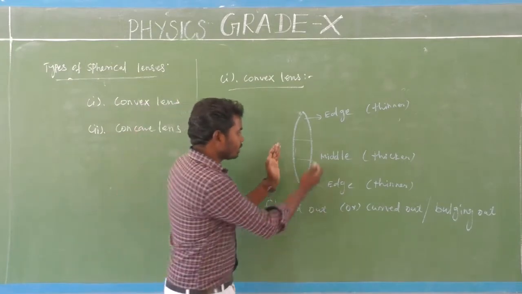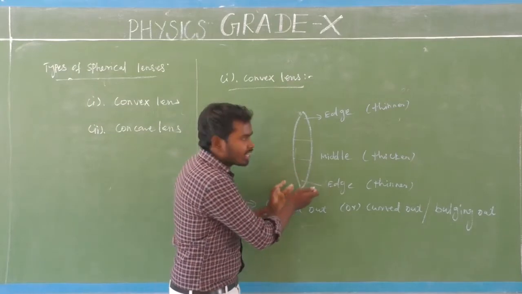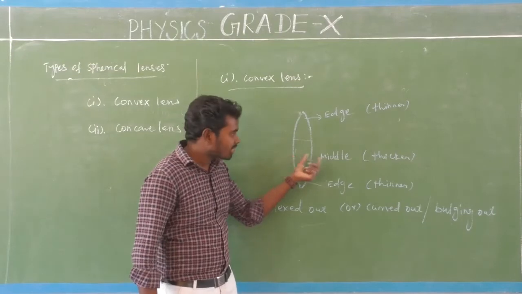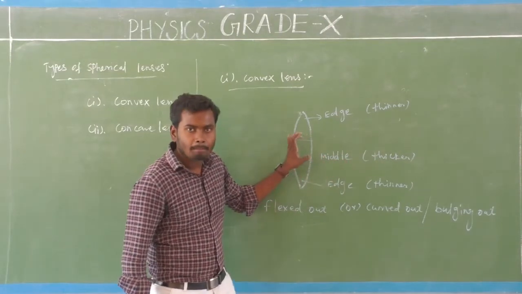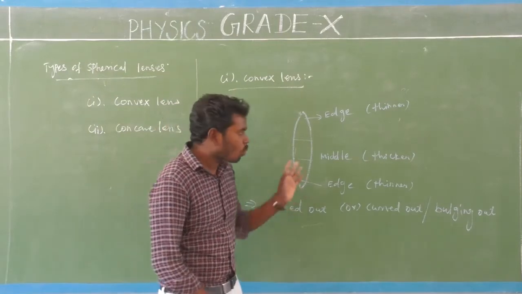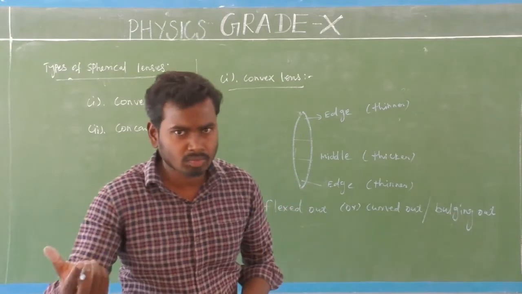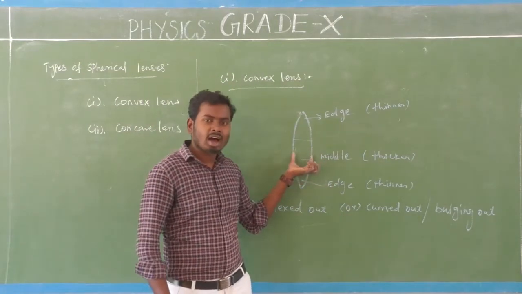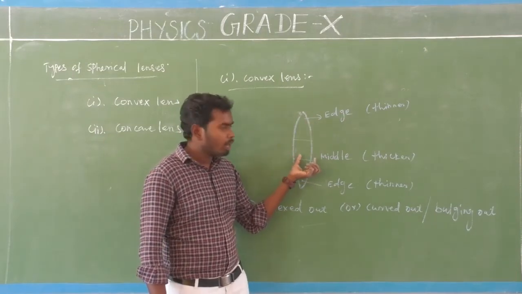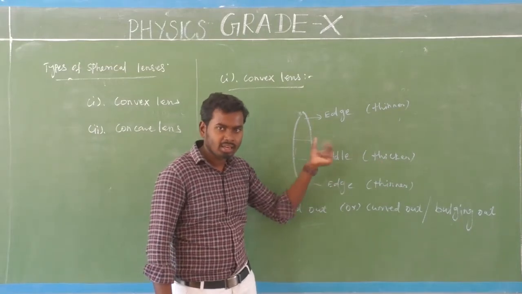Look at here. This is the middle part, and the middle part is much thicker than both edges. So this convex lens is thicker at the middle but thinner at the edges. What are thicker and thinner? Thicker means the thickness is high. Thinner means the thickness is less. So the middle part is thicker compared to the edges.